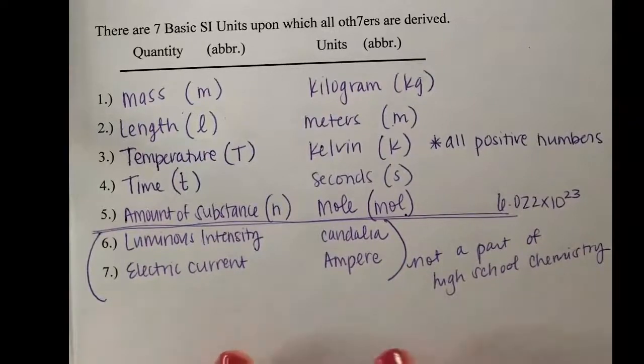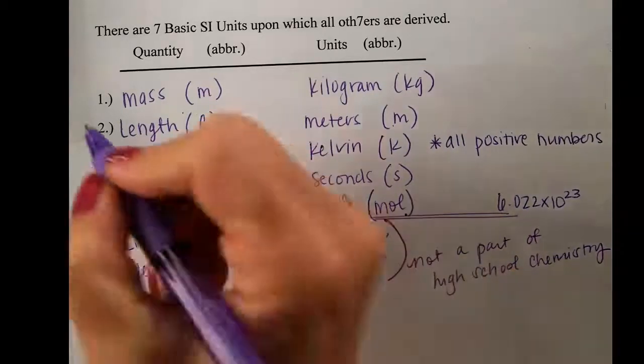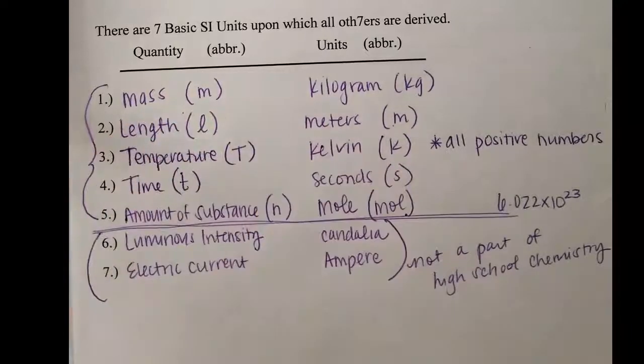So even though I am introducing them here, and I do expect you to know them since I'm giving you a place to write them down and all of your tests are open book, we're not going to see them later on in the semester. All of these ones I am introducing now because we will be using them as time goes on. So 1 through 5 will be measurements of quantities and units that we are going to be using as we continue through the chapter.